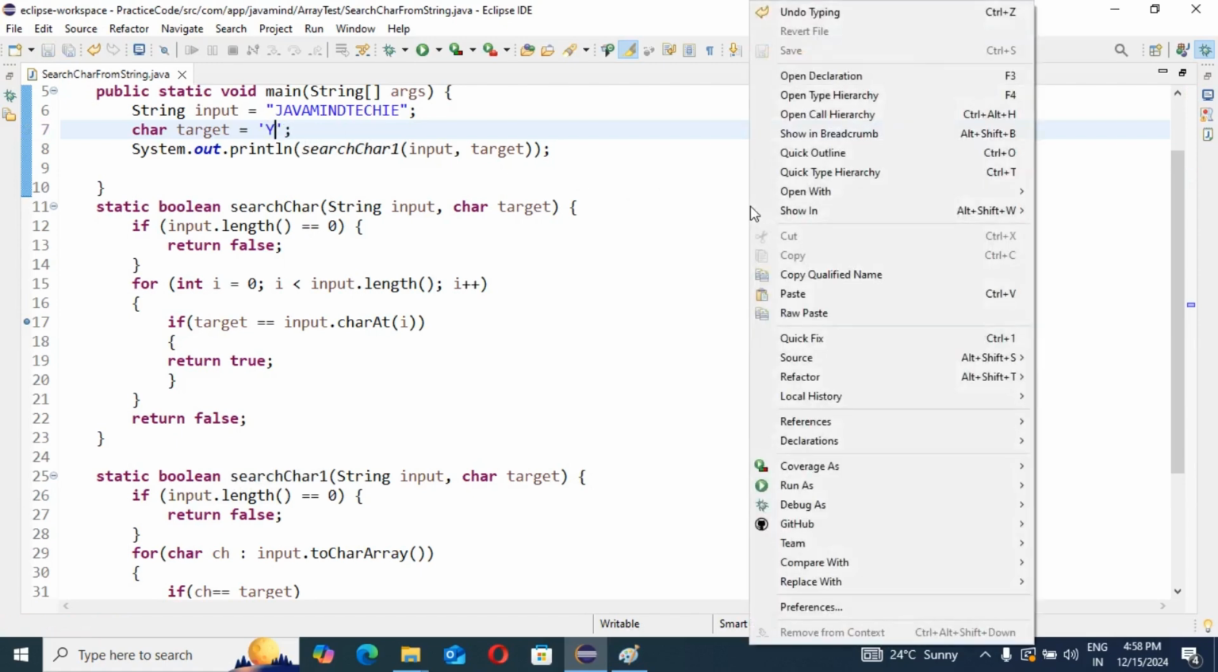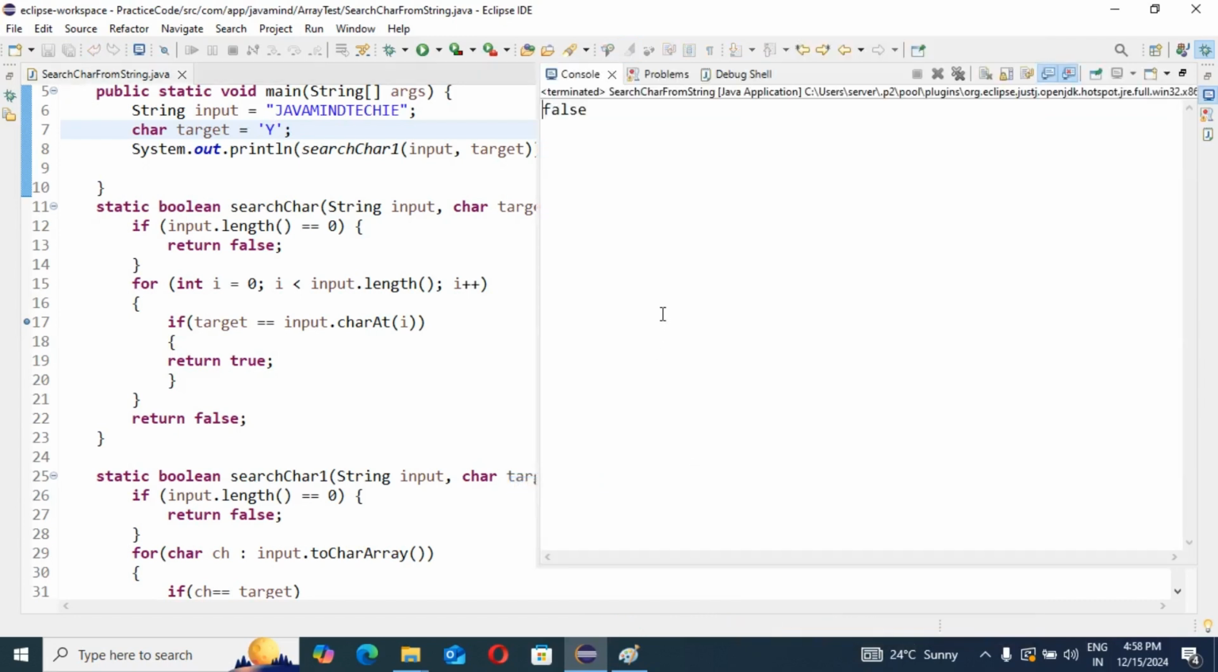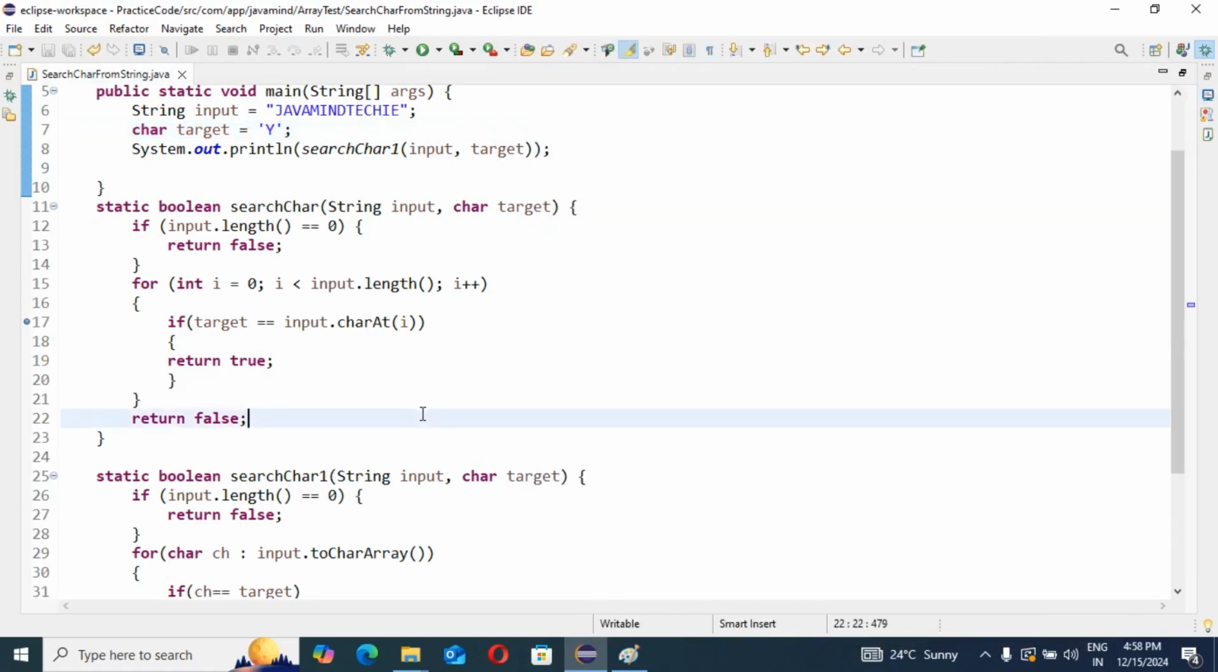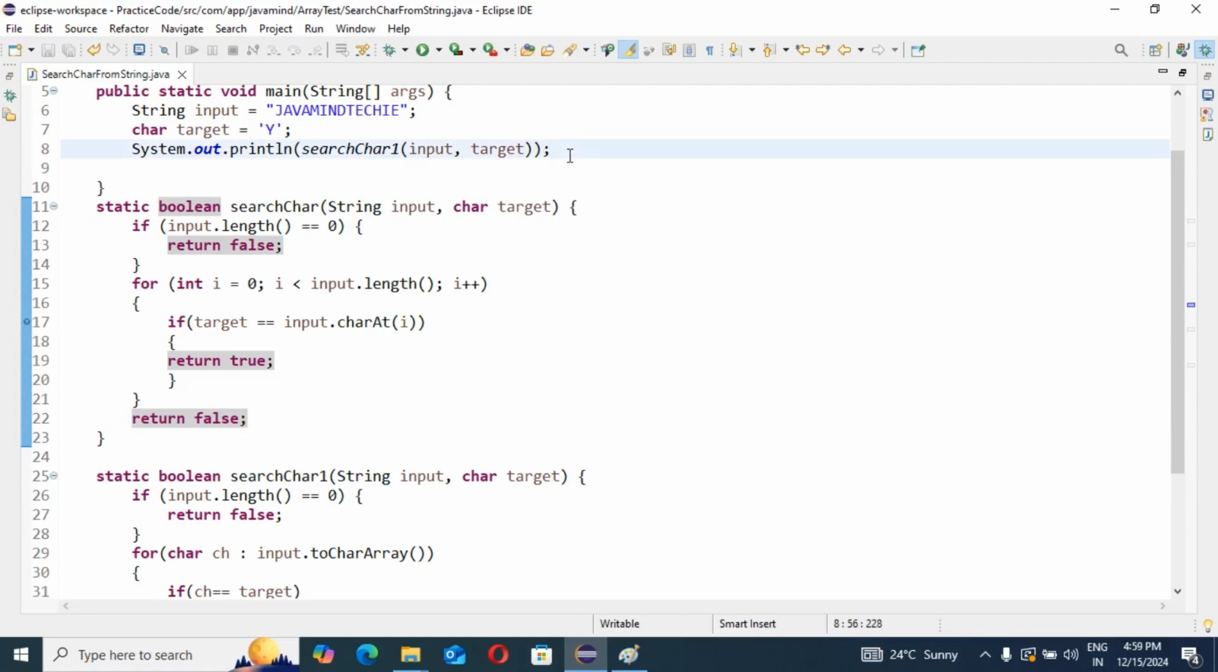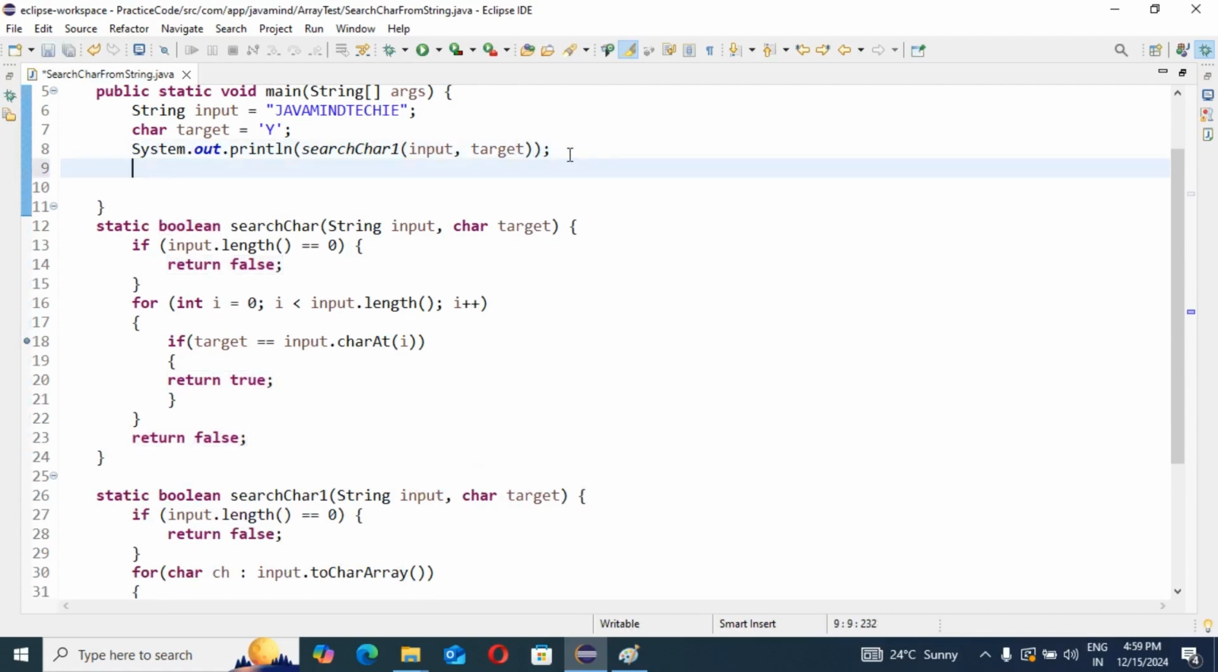Let's check whether the response comes as expected or not. See, false. So what we understood is that with an enhanced for loop or with a normal for loop, both ways we can search the respective character in a given string. But one more thing I will show you: how we are going to show the toCharArray here.